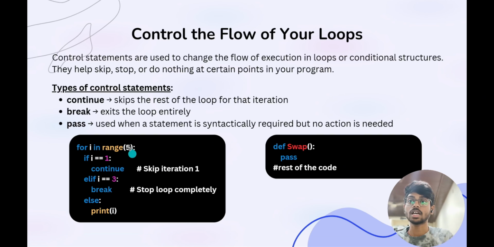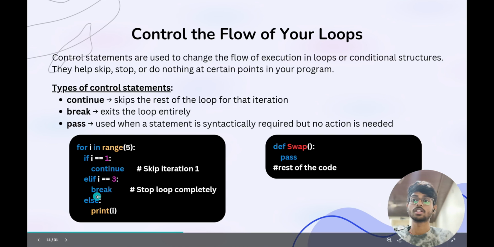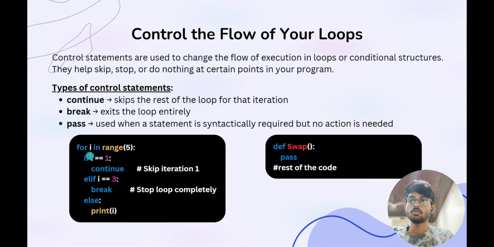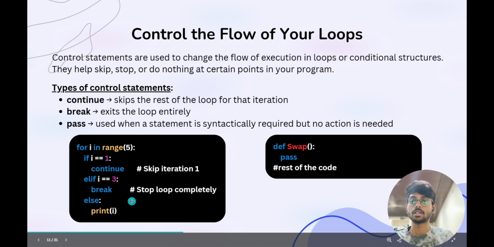For the next iteration, i equal to 1, this condition gets true and the code below that will be skipped for that iteration. Then next it moves to i equal to 2, where the if condition fails, and the next i equal to 3 also fails. So i equal to 2 is printed.